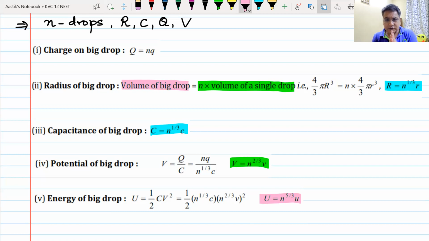We have started the chapter on capacitance and we have noted some very important things in this chapter. We have seen that capacitance is the ability of a conductor to store charge, or more correctly, energy. It depends on the size, shape, and geometry, on the surrounding medium, and on the presence of other bodies. We will see other bodies in the next class. The capacitance of a spherical conductor is 4 pi epsilon naught R. The capacitance of Earth is 711 microfarad. Farad is a very big unit, and we have seen what will happen when smaller drops become a larger drop. We will continue with the discussion in the next class.